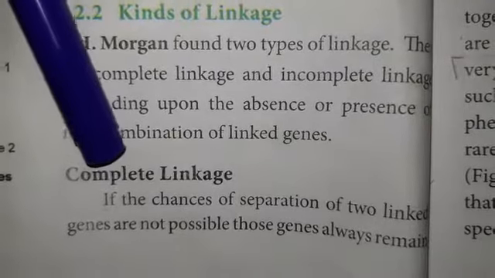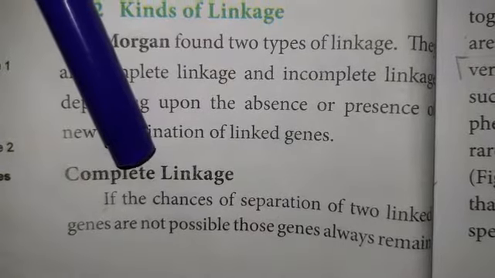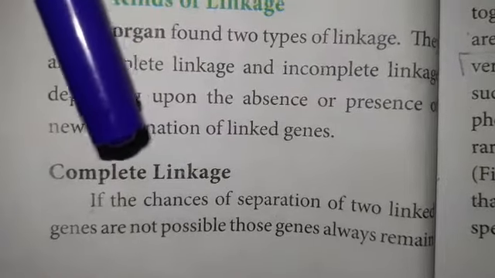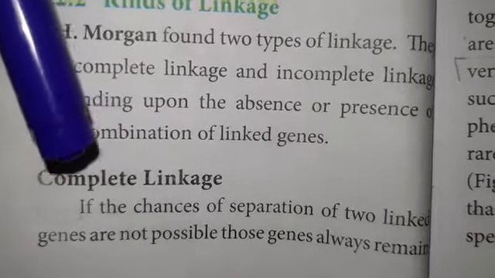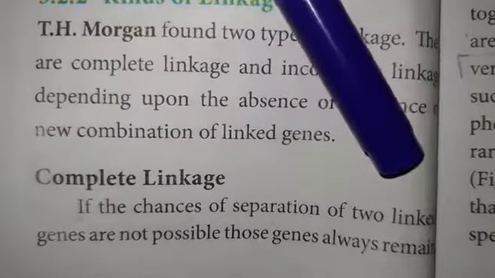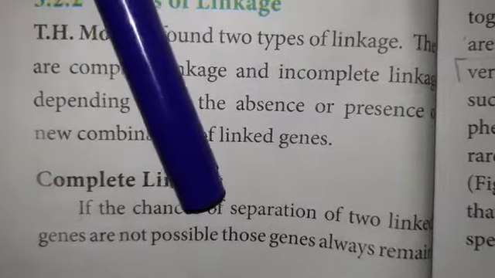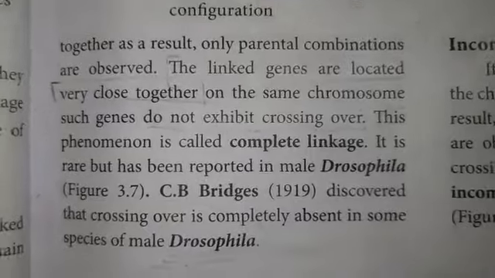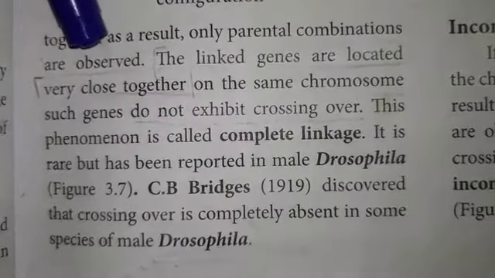Complete linkage means no new characters are obtained, only parental characters are seen. If the chance of separation of two linked genes is not possible, those genes always remain together. As a result, only parental combinations are observed.